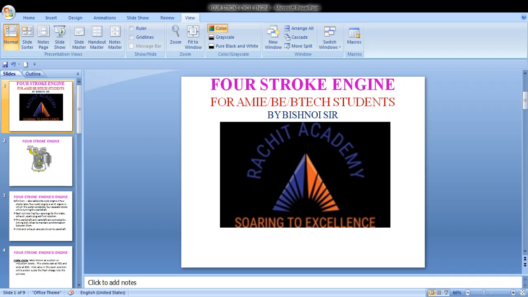Next are the piston rings. There are two types of piston rings: one is the compression ring and the other is the lubricant ring, or lower one, the oil ring. The upper ring is the compression ring and the lower one is the oil ring.